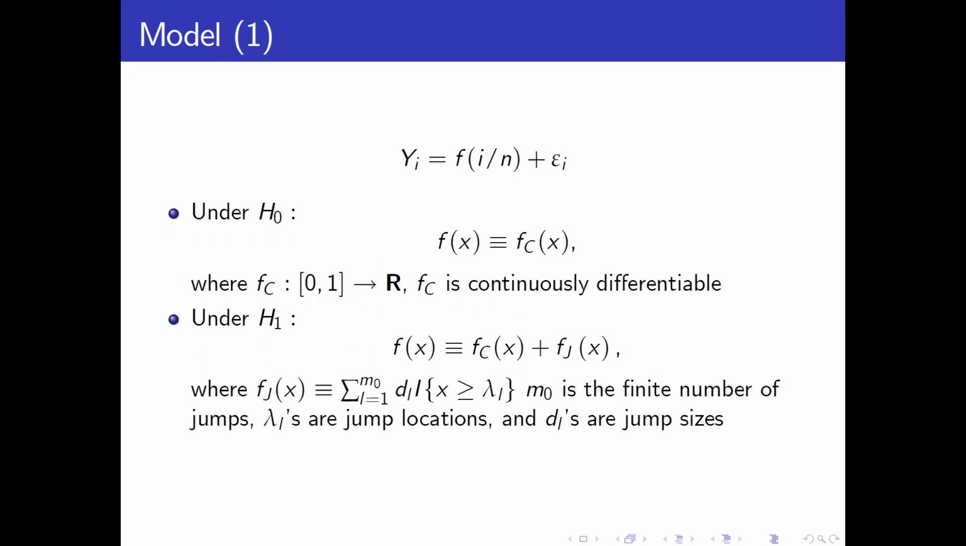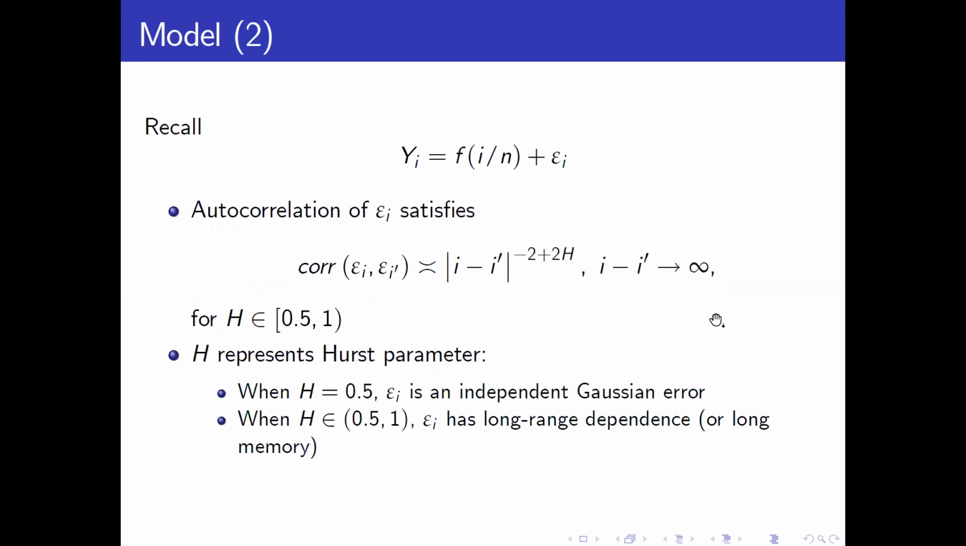The model is y_i equals f(i/n) plus epsilon_i, where f is a non-parametric regression function. Under H0, f(x) is equal to f_c(x), which is a continuously differentiable function or trend. Under H1, f(x) has two parts: the continuously differentiable part f_c(x), and f_j(x), the jump part, which can be written in a representative form as a sum of step functions. M0 is the number of jumps, lambda_L is the jump location, and D_L is the jump size.